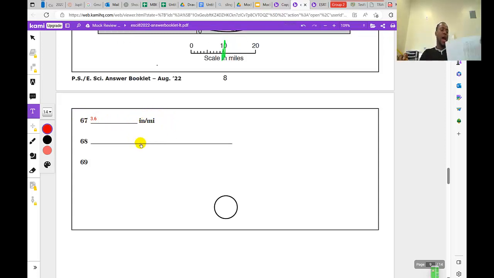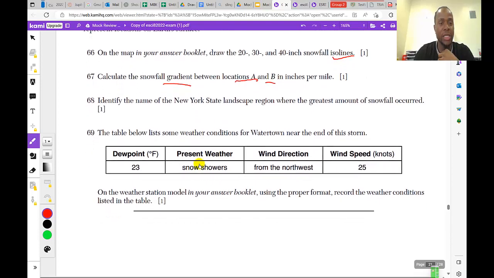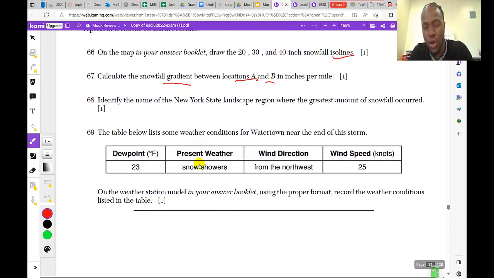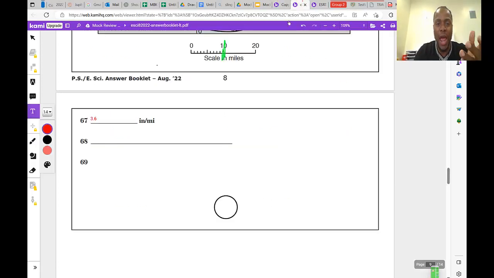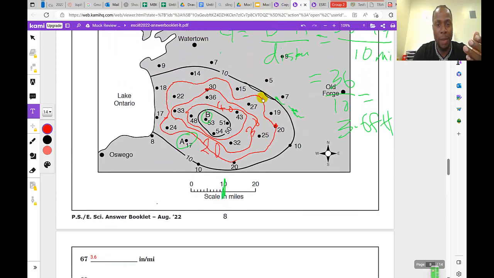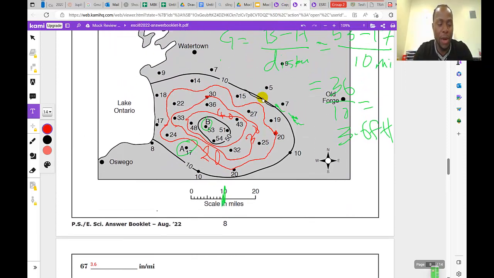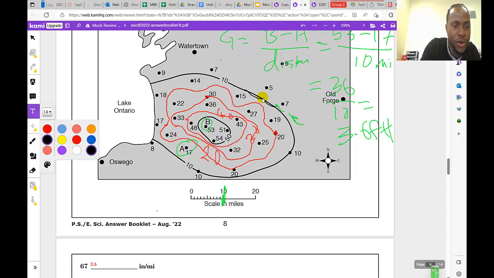All right, the last question for this first part of the video will be question number 68. Question number 68 says, identify the name of the New York landscape region where the greatest amount of snowfall occurred. So looking at that map, where is the greatest amount of snowfall?